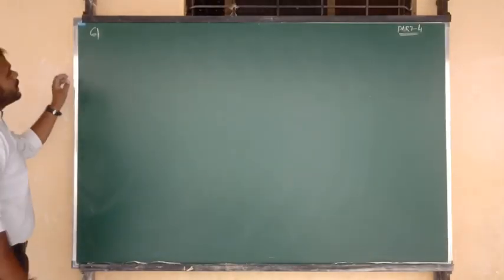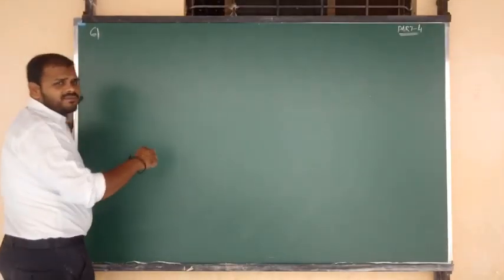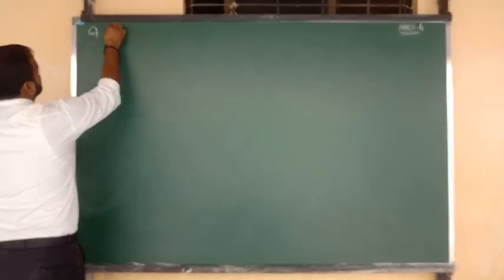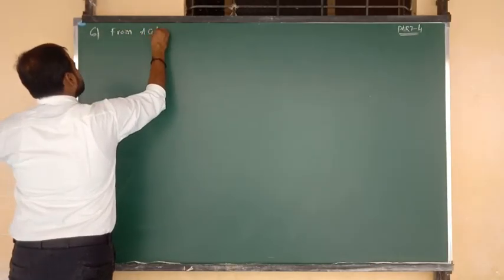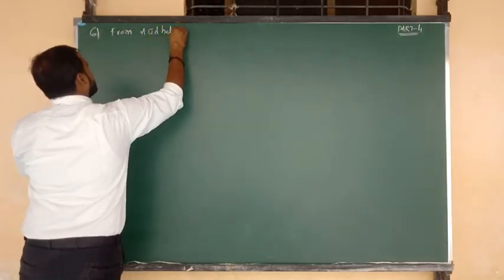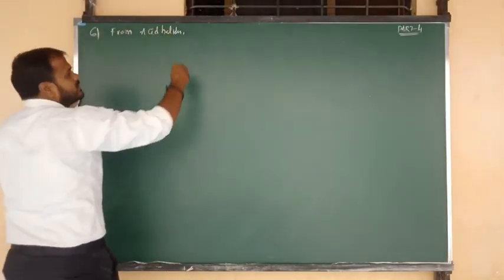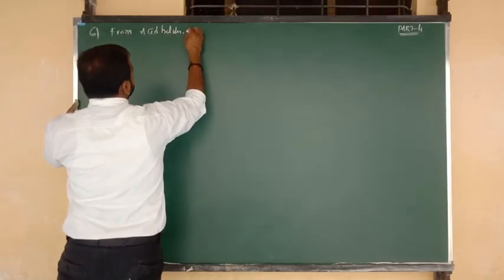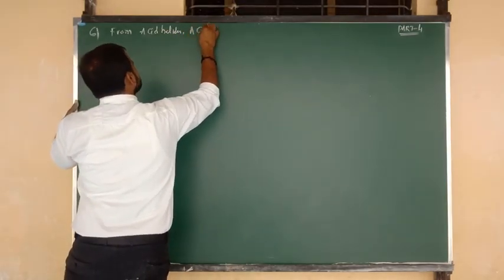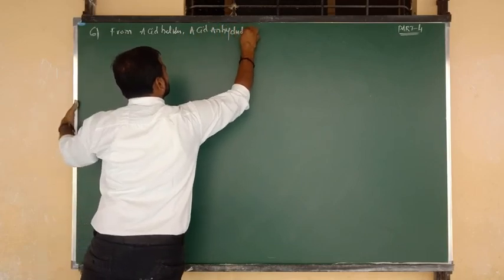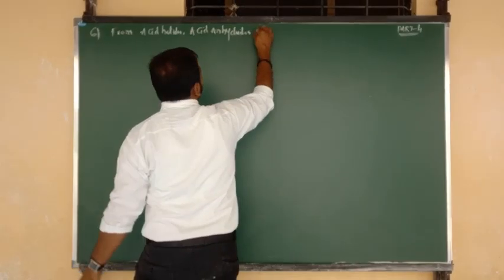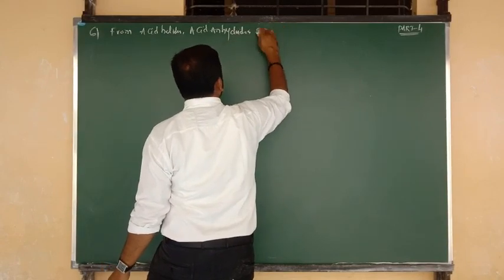Yes. Last and final method in the preparation of carboxylic acids from acid halides, and also we can say from acid anhydrides, and also we can consider from acid amides.